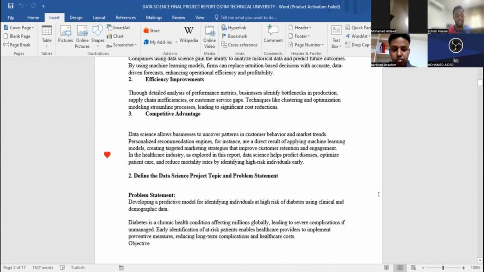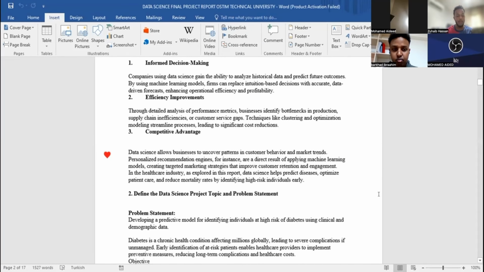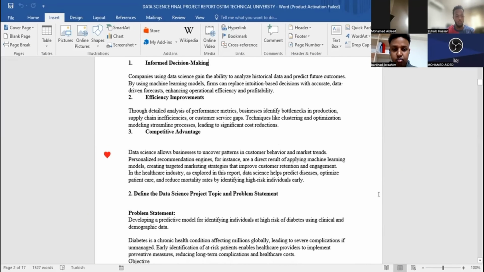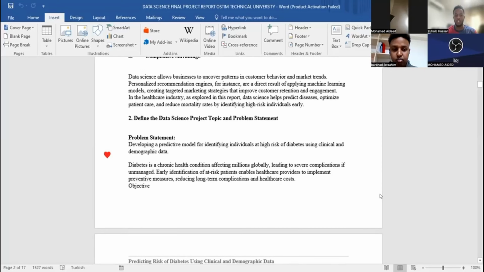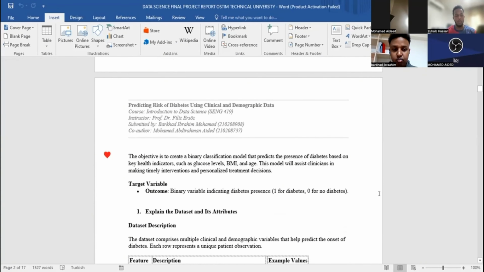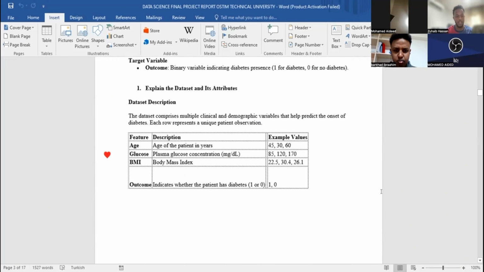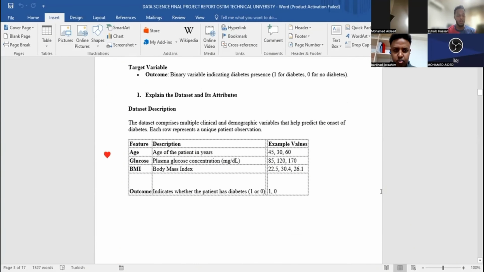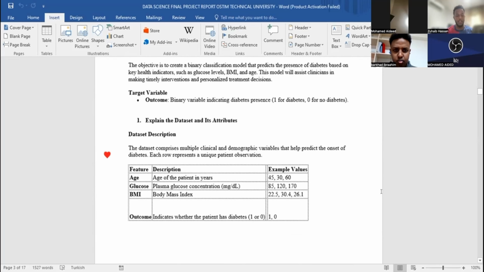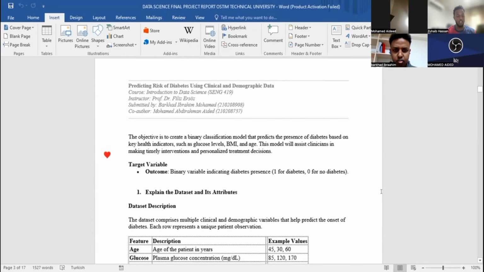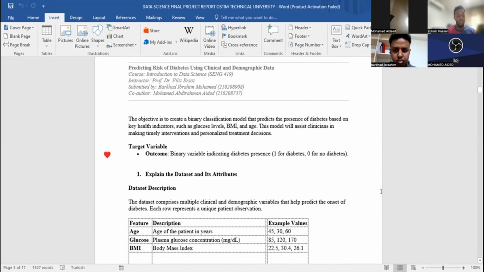Techniques like clustering and optimization modeling can streamline processes and reduce costs. Also, competitive advantage: we can use data science to understand customer behavior and make personalized recommendation systems, such as Uber, Netflix, and Amazon using machine learning to increase customer engagement. In healthcare, data science helps predict disease, optimize, and predict patient care.